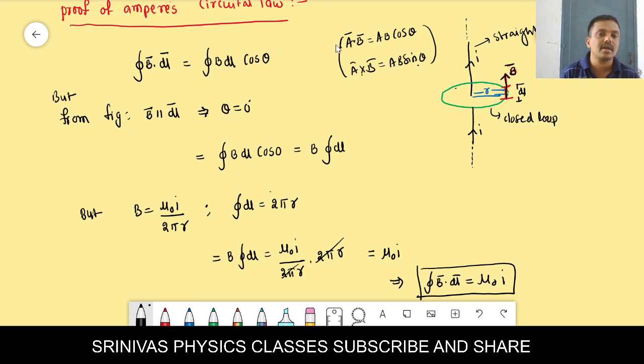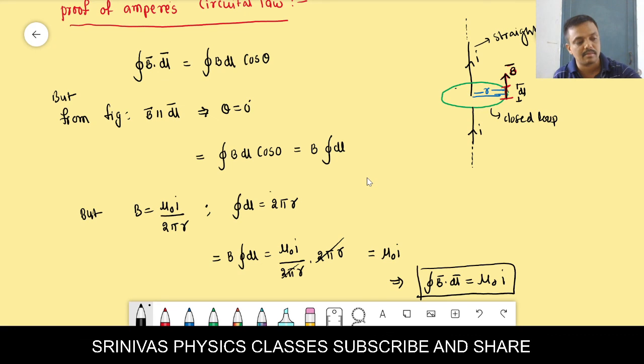If cross is there, then sin will come. You should remember A bar dot B bar is AB cos theta, so B bar dot dl bar is B dl cos theta. If A bar cross B bar is there, AB sin theta will be there, but that is not there now. Here it is A bar dot B bar only, AB cos theta. That is the formula, you remember it. There are two formulas: one is A bar dot B bar equal to AB cos theta, and the other is A bar cross B bar equal to AB sin theta. Okay, any more?